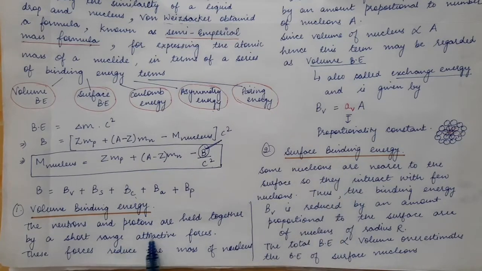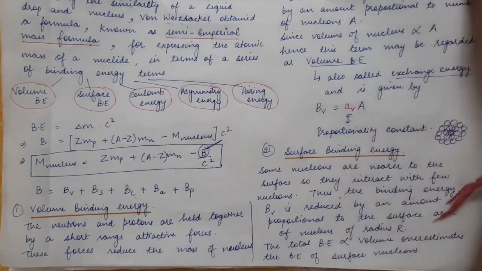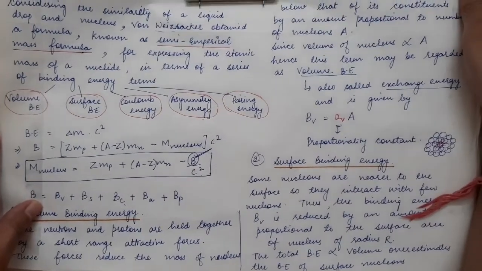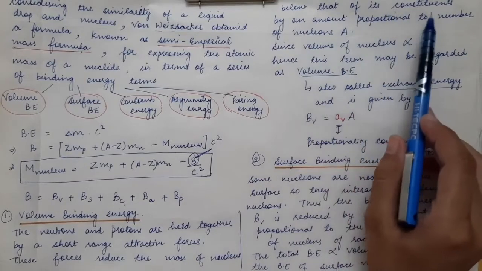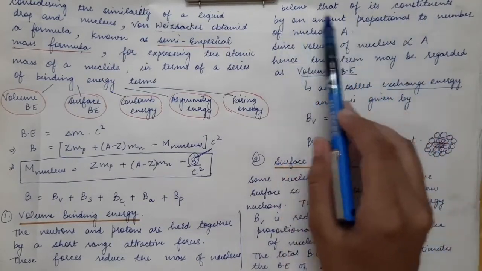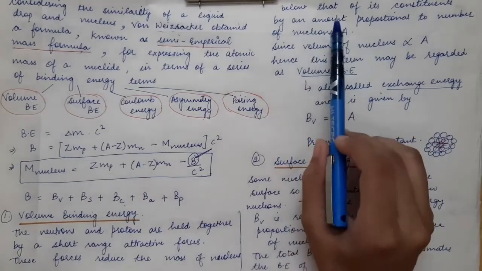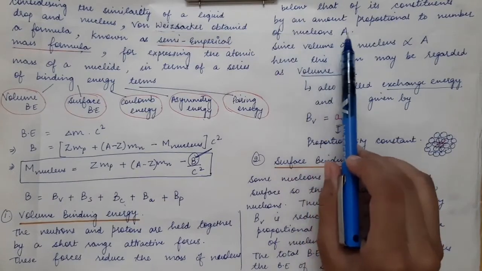The neutrons and the protons are held together by short range attractive forces which are called the nuclear forces. These forces reduce the mass of the nucleus below that of its constituents. That is, here we are talking about the mass defect concept. They reduce the mass of the nucleus by an amount which is proportional to the number of the nucleons that are present.